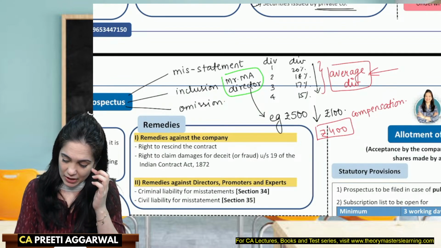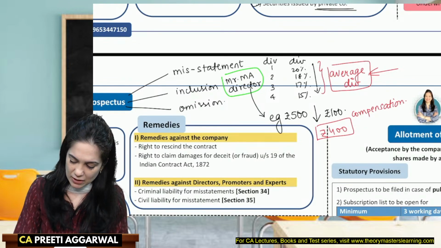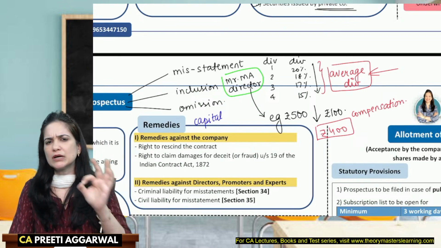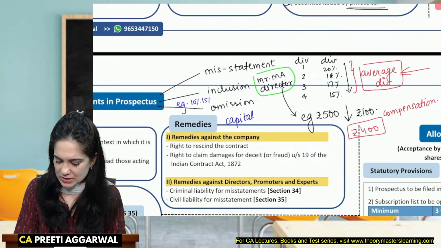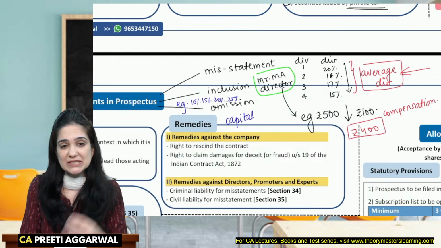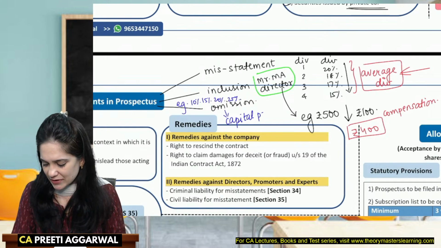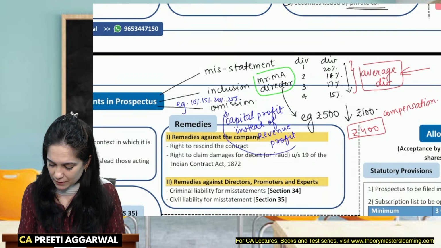Omission. Now, in my prospectus, I did not write that I have given dividend from capital profits instead of revenue profits. I have shown a clear trend. Let's say, for example, I have shown dividends as 10%, 15%, 20%, 25%. These are the actual rates of dividend. But I did not mention that this is given out of capital profit instead of revenue profit. This fact was not mentioned in the prospectus. The omission makes the prospectus misleading.